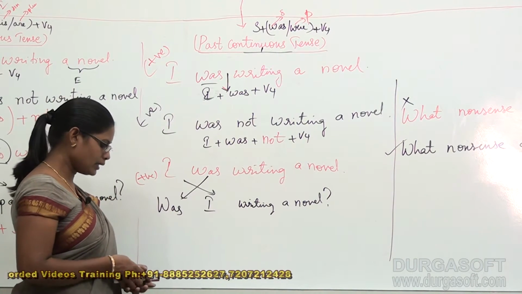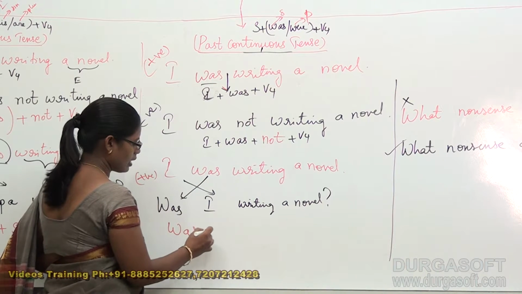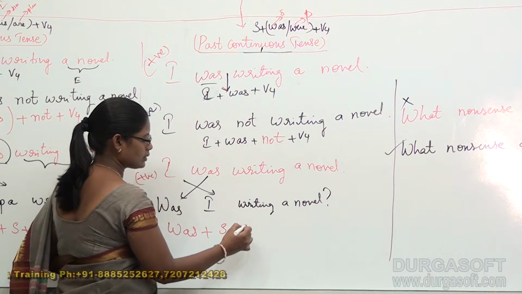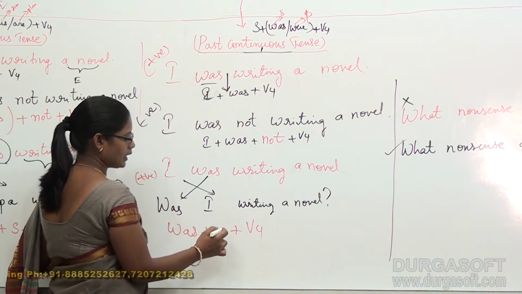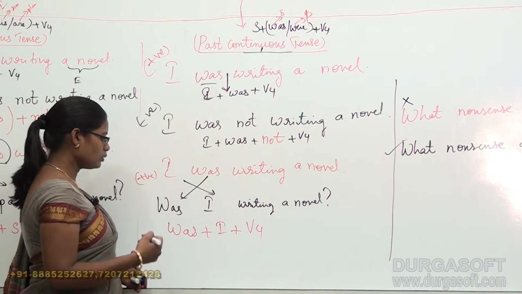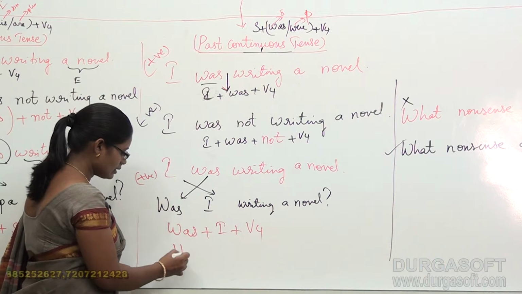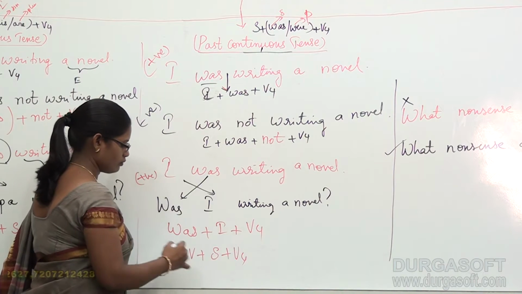Okay. Automatically the structure for this is was plus subject plus V4, or in place of subject I would like to take I. Okay. If you would like to give an external structure for this, it can be like this: helping verb plus subject plus V4.